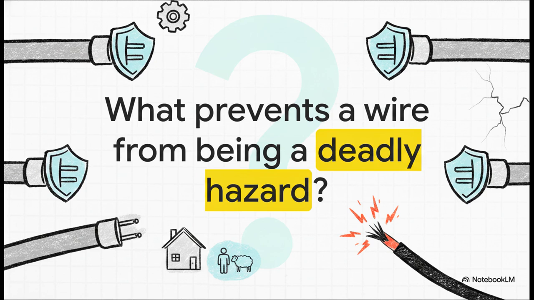An electrical installation literally has to protect persons, livestock, and property from harmful effects. It has to function perfectly, and it must withstand mechanical, environmental, and external influences. If a wire fails, the results can be catastrophic, so the code exists to ensure that a simple wire remains a helpful tool rather than turning into a deadly hazard.